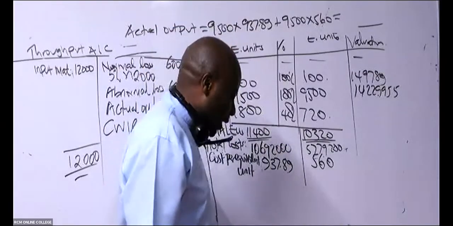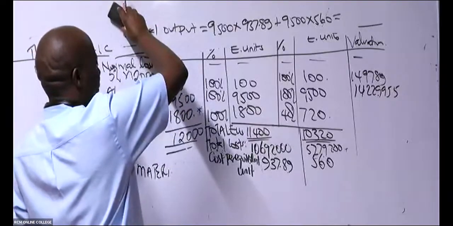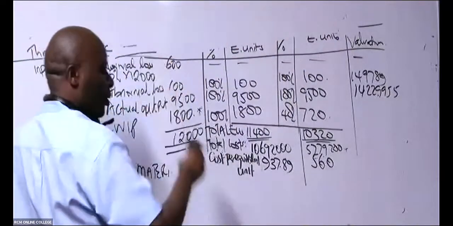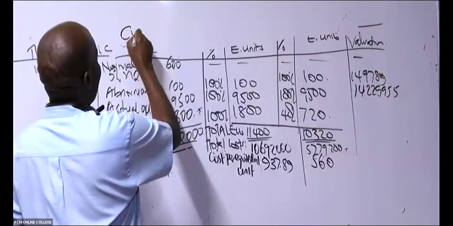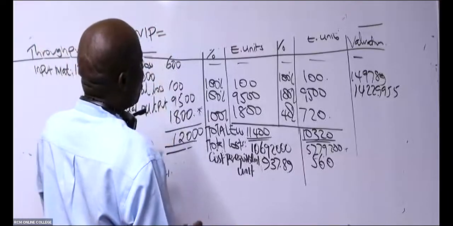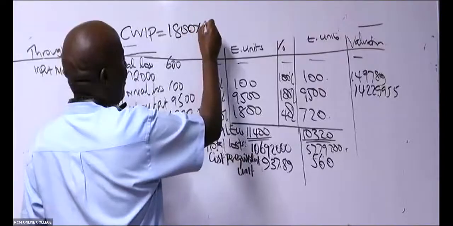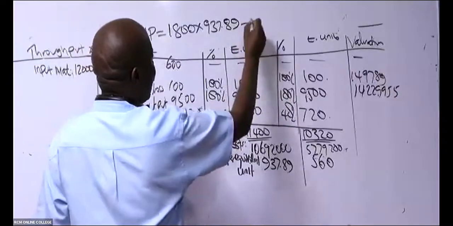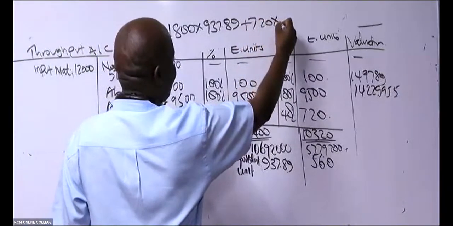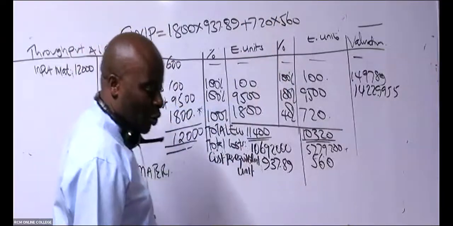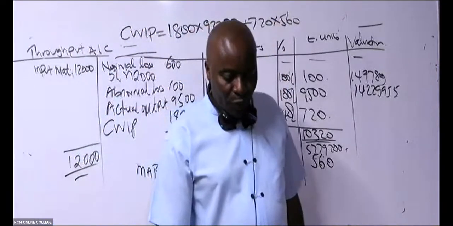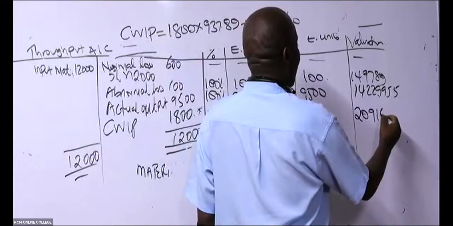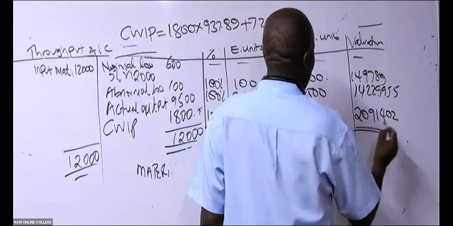Then we come and value the very last one now, the closing work in progress. So you value the closing work in progress. What do we have here? 1,800 times what here, somebody? 937.89 plus 720 times 560. Anybody who could be having that answer? 2,091,402. Thank you so much.